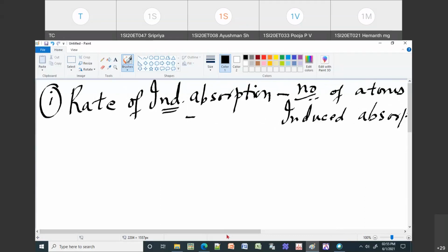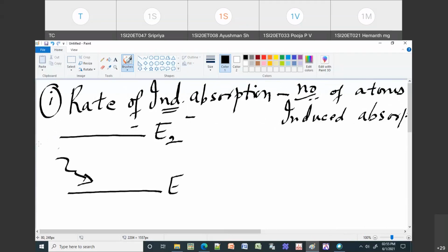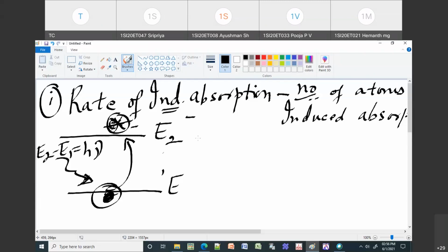Now in this case, you have to just show one diagram, which will show the process. You are going to send some photon of energy E2 minus E1 equal to h nu. This photon is absorbed by the atom which is in ground state, and it makes the atom go to the excited state. This is the atom in excited state; if I put a star, that means it is in excited state. When I say rate, it refers to the number of atoms which are undergoing this kind of transition per second.